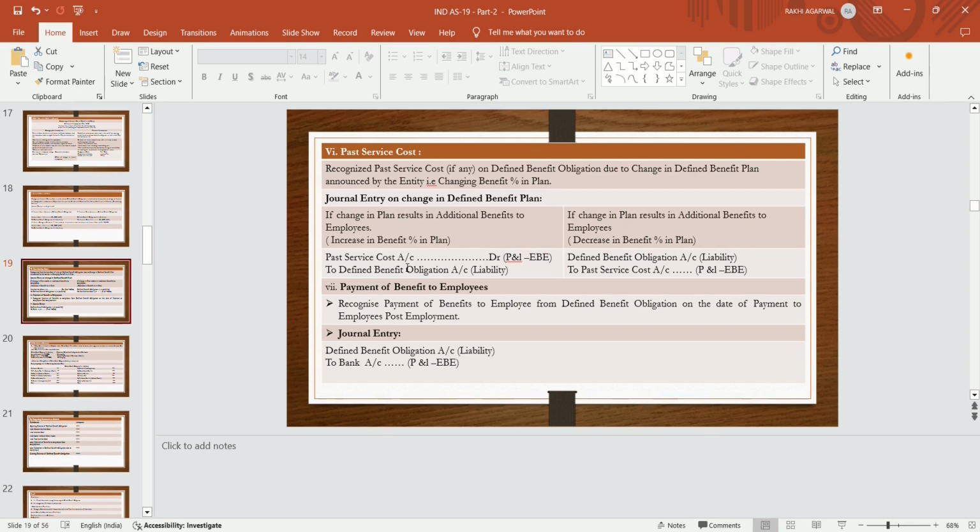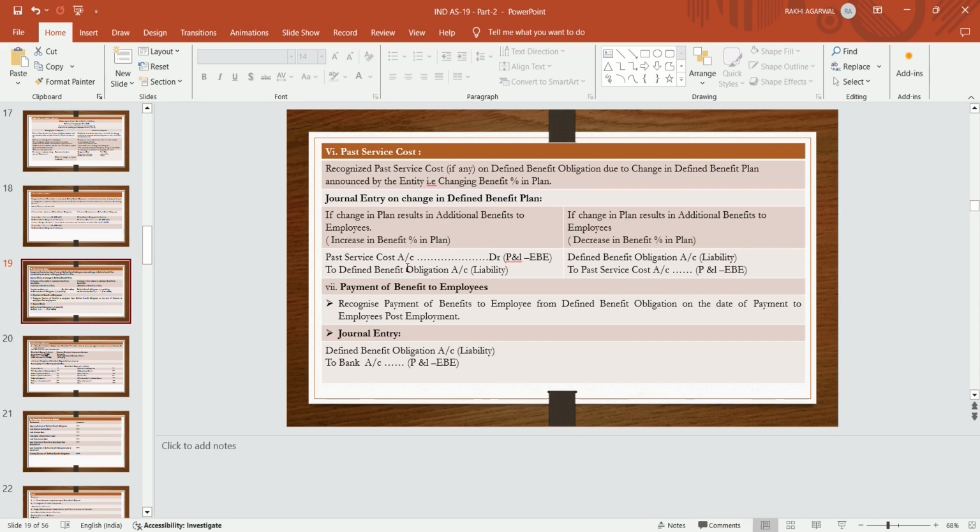So, journal entries on change in defined benefit obligation: if a change in plan results in additional benefits to the employee, so there is an increase in benefits in the plan, then past service cost account debit to defined benefit obligation account.